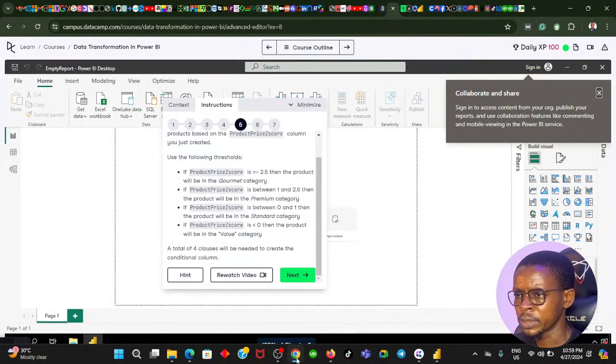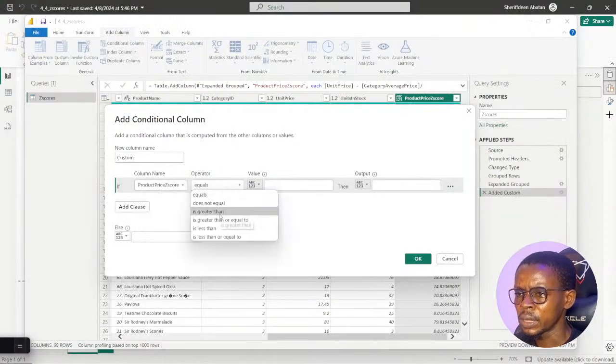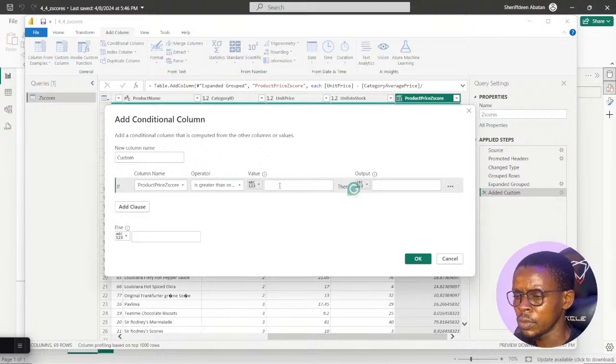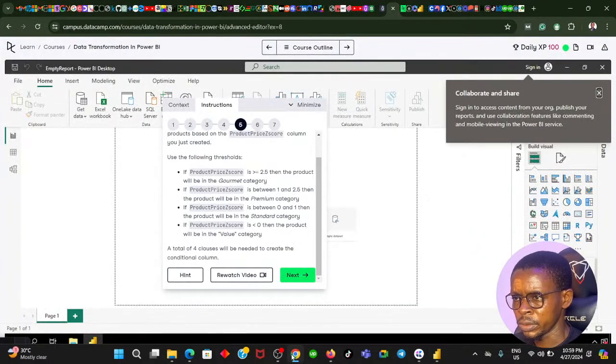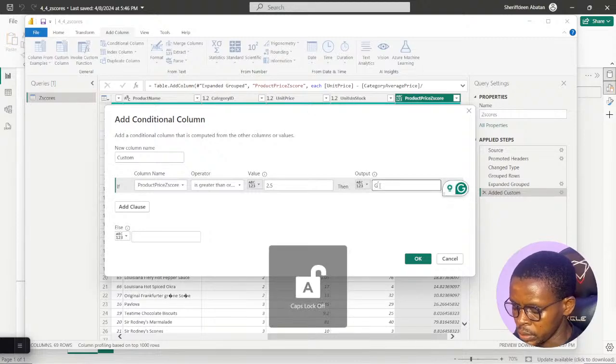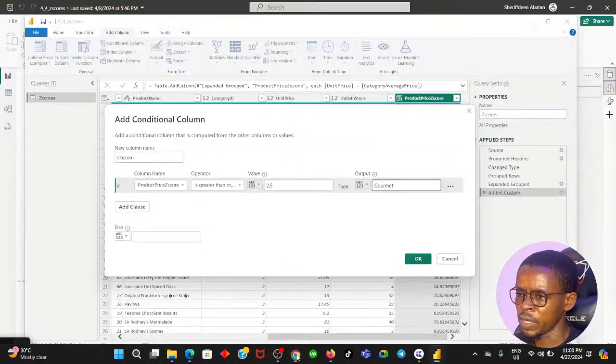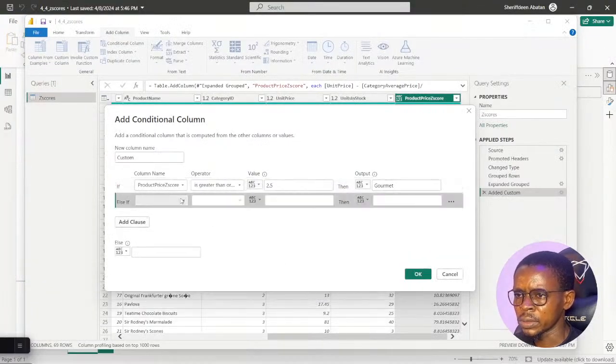Product z score price is greater than or equal to 2.5, then the output should be the category gourmet. That's correct. If the product price is between 1 and 2.5, do we add another clause?